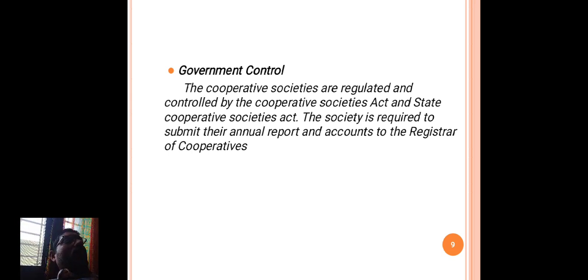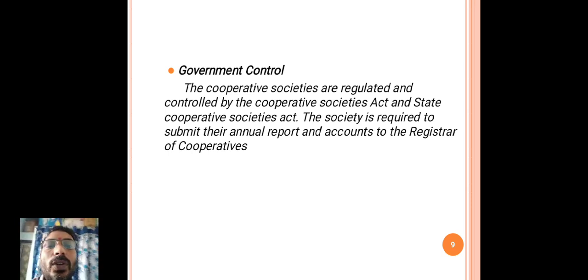Similarly, the Registrar of Companies is a governing body of the government that gives permissions and manages legal matters for the joint stock company. Here, the organization in the government that regulates the cooperative societies is the Registrar of Cooperatives.